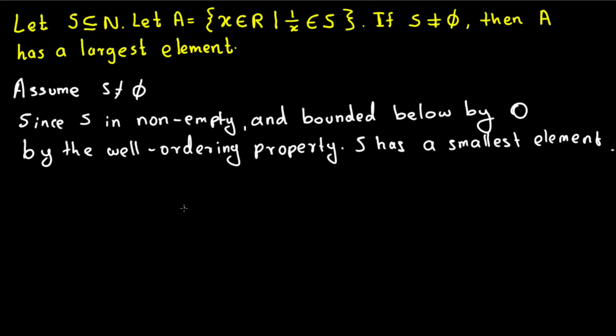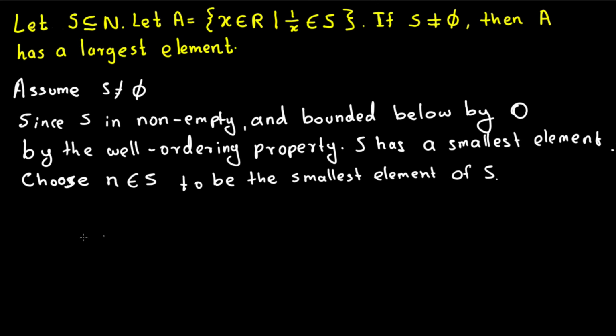Now what we are going to do is introduce a smallest element, and we are going to call that n. If n is the smallest element, it has to be from S, right? Because we are saying S has a smallest element, so we introduce n and say it belongs to S. Now let's mention that: choose n belonging to S to be the smallest element of S.